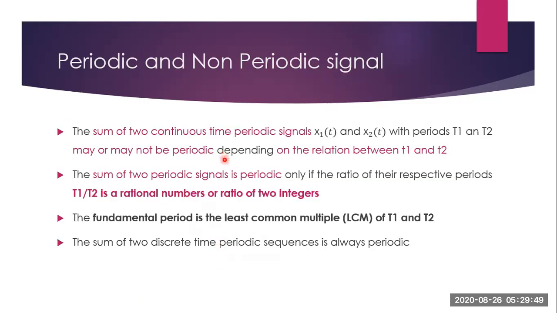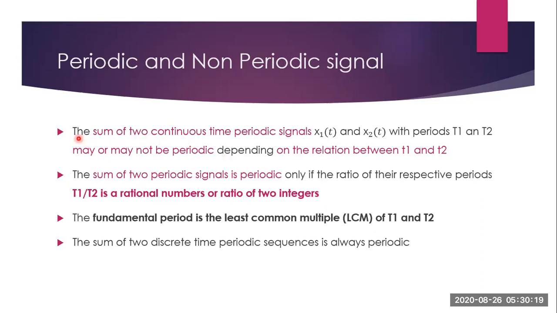Now, there are certain conditions for a signal to be periodic. The first condition is x of small t plus capital T should be equal to x of small t. That is the basic condition. Other than this condition, there are certain other conditions as well. That means if your signal is a combination signal, that is a sum of two periodic signals, how will you determine whether the combined signal is periodic or not?